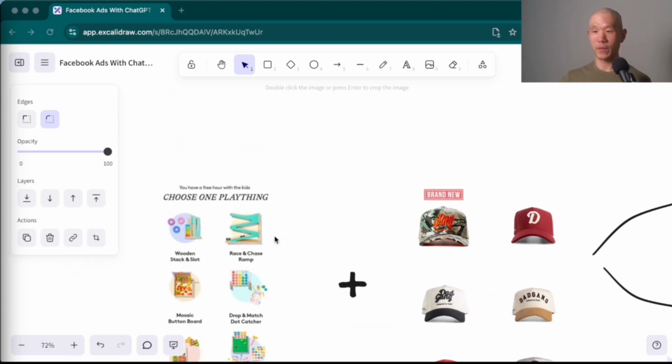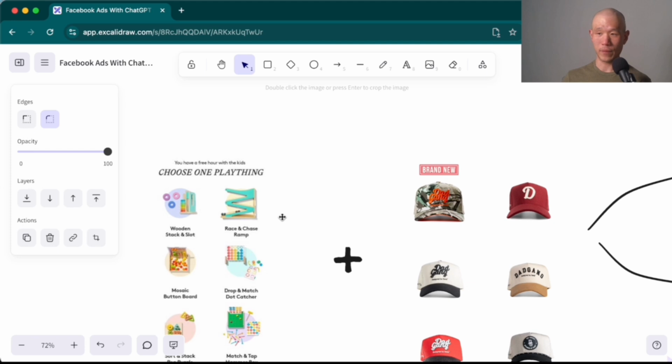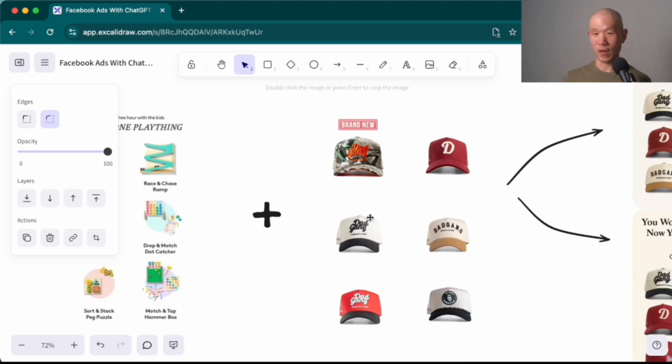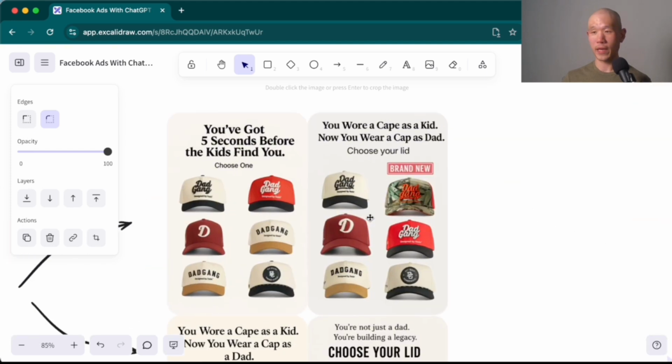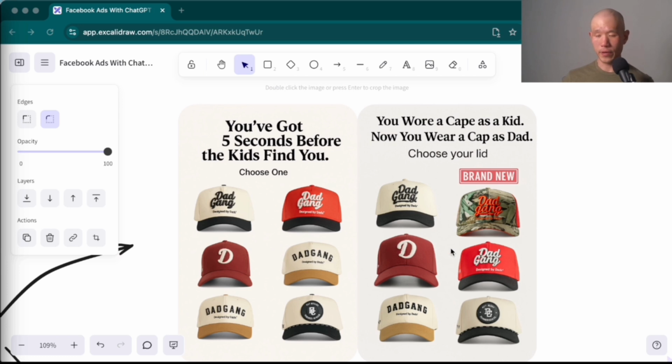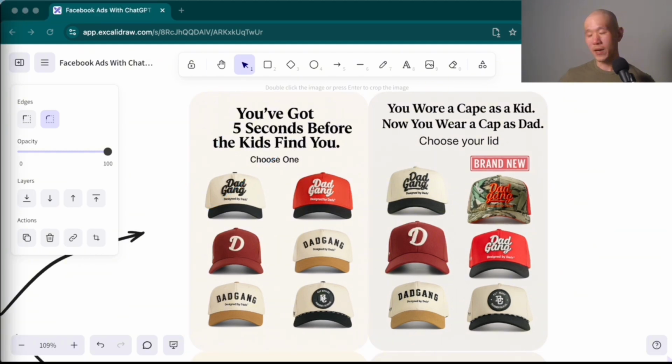So what I did was basically took this reference image, took 6 hats that I pulled off of their website, and then it came up with stuff like this. And I thought they were pretty good. And of course, we can spot some of the imperfections, but I liked the approach of you've got 5 seconds before the kids find you, choose one, kind of clever there. And not clever for the sake of clever, but clever in a relatable way.